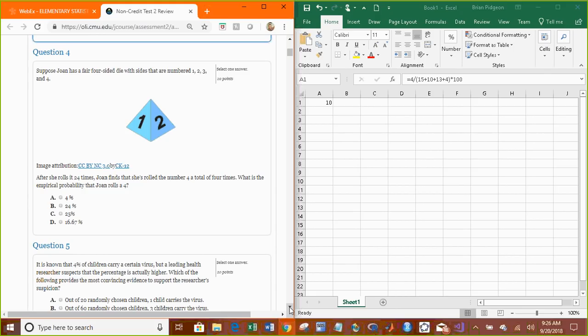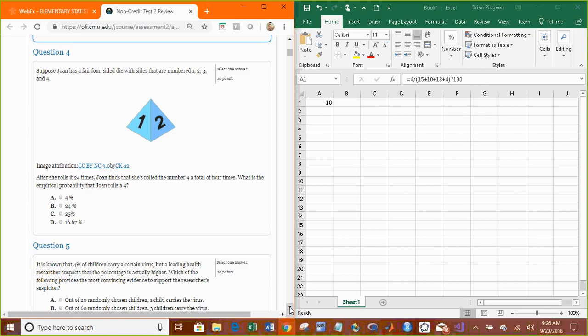Okay, suppose Joan has a fair 4-sided die with sides that are numbered 1, 2, 3, and 4. After she rolls it 24 times, she finds that she's rolled a 4 a total of 4 times. What is the empirical probability that she rolls a 4?